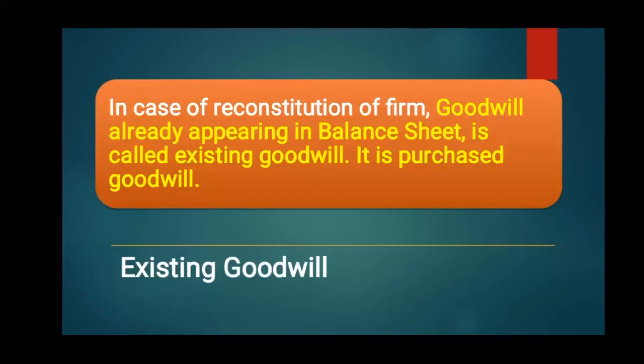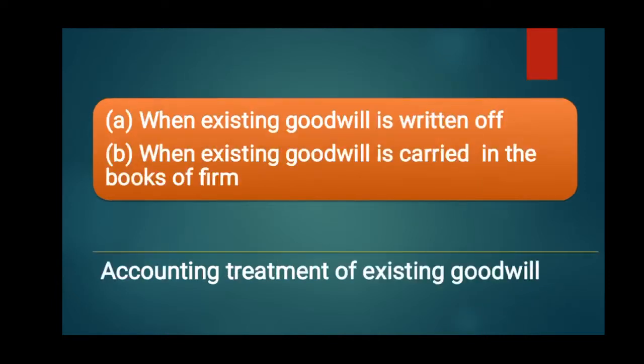Next is the accounting treatment of existing goodwill. In case of reconstitution of firm, goodwill already appearing in the balance sheet is called existing goodwill. It is purchased goodwill. And how is it treated in the books of accounts? There are two ways. First one is when existing goodwill is written off from the books of accounts, and the second is when existing goodwill is carried in the books of firm.